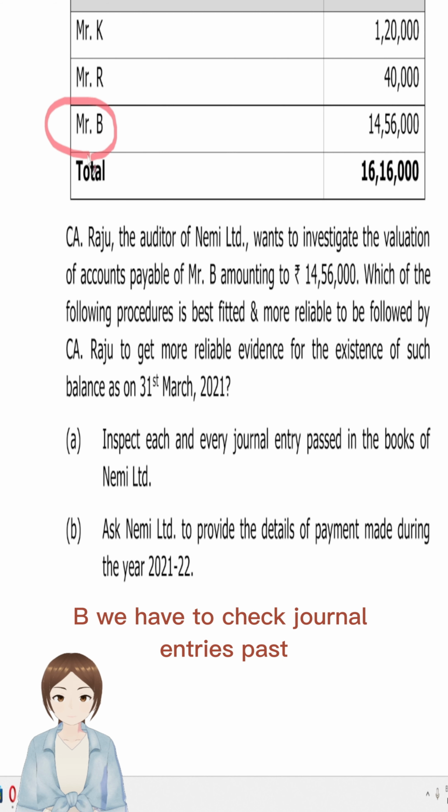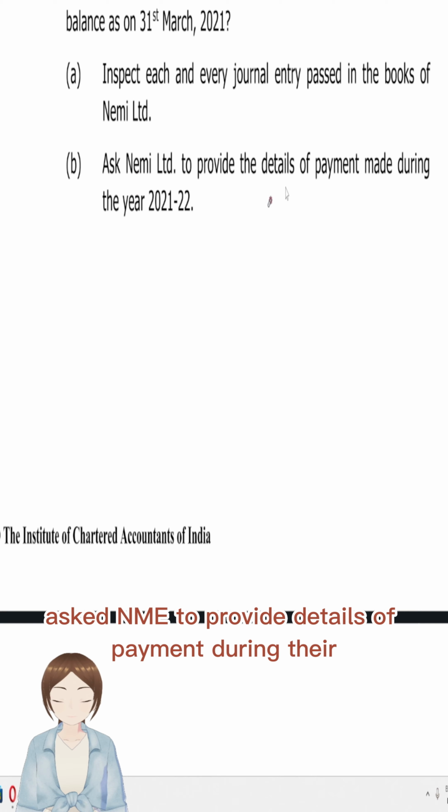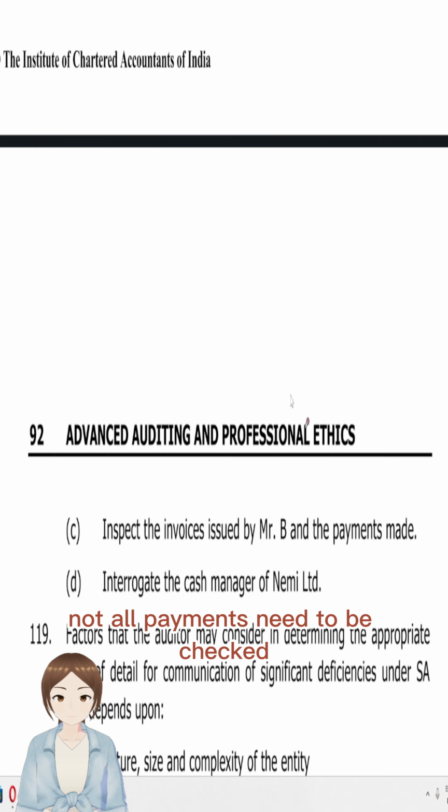No. With regards to Mr. B, we have to check journal entries passed with regards to Mr. B. So we'll see that option here. Ask NEMI to provide details of payment during the year. Not all payments need to be checked.